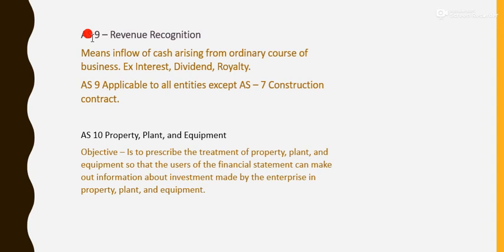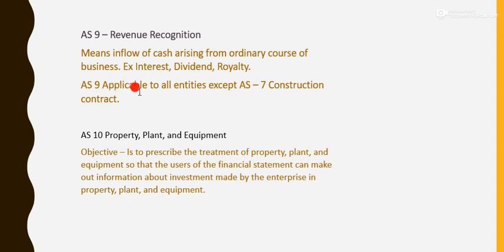Next, accounting standard AS9, revenue recognition. Revenue recognition means inflow of cash arising from ordinary course of business. For example, if the bank receives interest due to granting a loan, it's a revenue for the bank. If the company has earned profit after distributing the shares, we call it dividend, receiving of dividend. Next, royalty, receiving the royalty due to its business growth. It all comes under revenue.